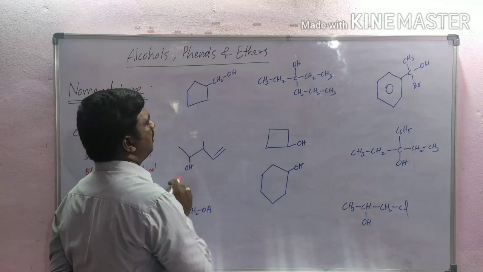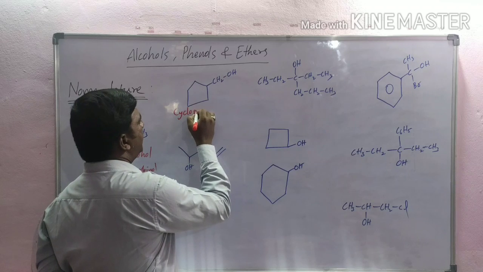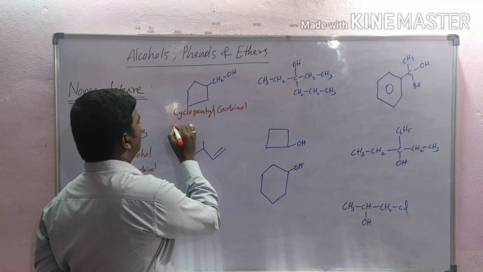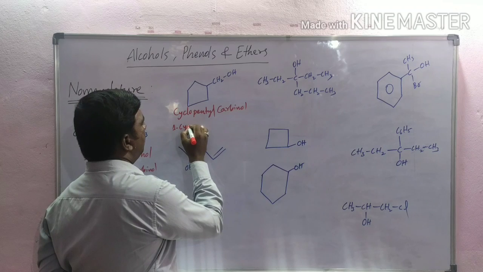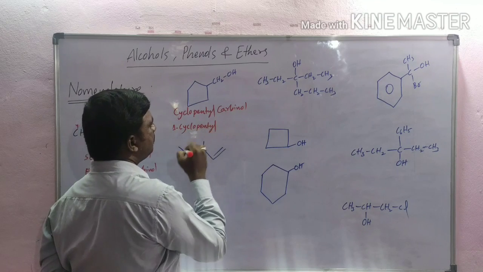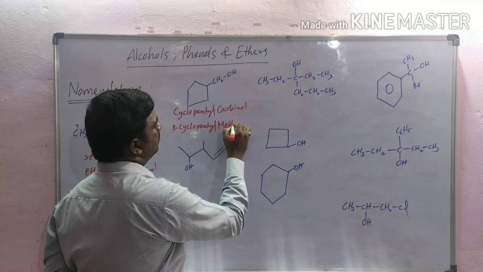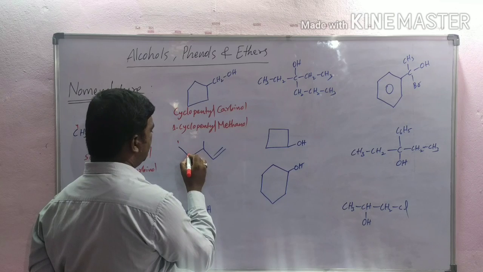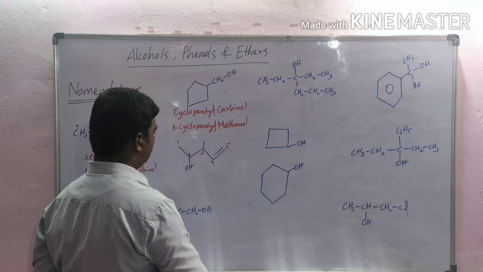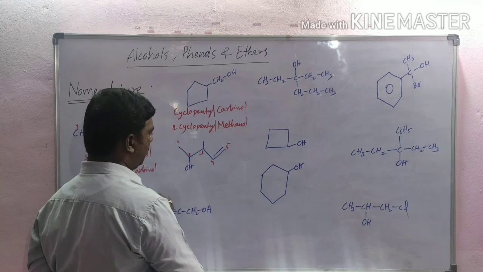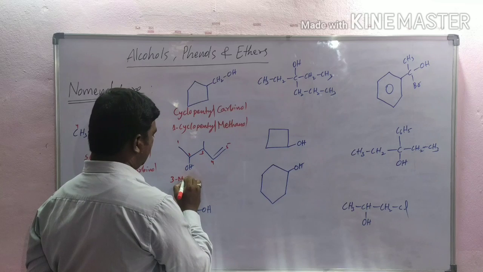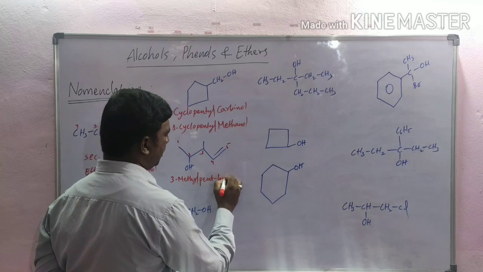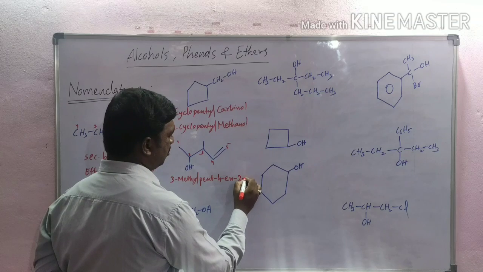And next, this compound cyclopentyl, in carbinol system, cyclopentyl carbinol. In IUPAC system, 1-cyclopentyl methanol. Next, this compound numbering starting from this carbon 1, 2, 3, 4, 5. Now write 3-methylpent-4-yn-2-ol.